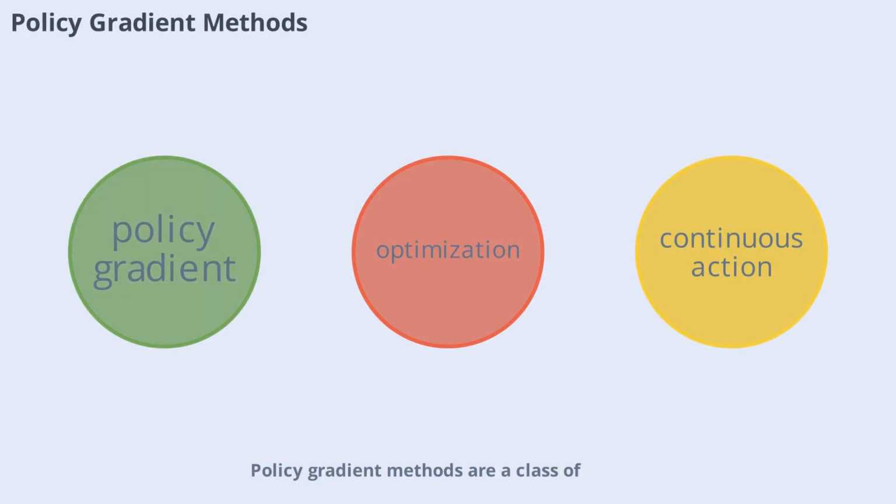Policy gradient methods are a class of reinforcement learning algorithms that optimize the policy directly. Instead of estimating value functions, these methods adjust the policy parameters to maximize expected rewards. Policy gradient methods are particularly effective in environments with continuous action spaces, such as robotics and control systems. They have enabled significant advances in training agents for complex tasks.